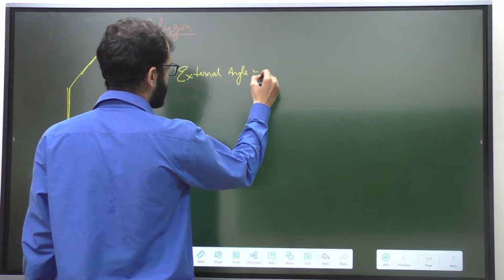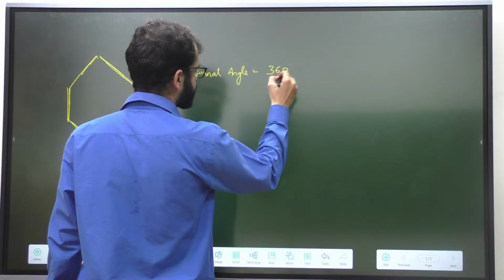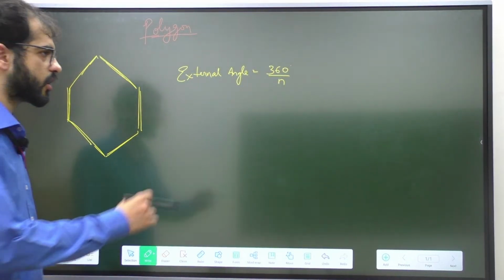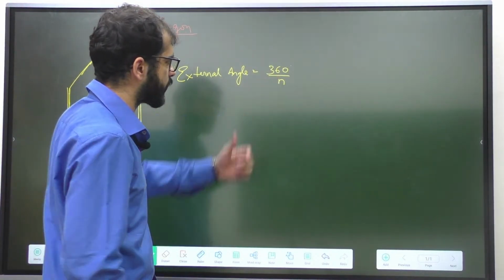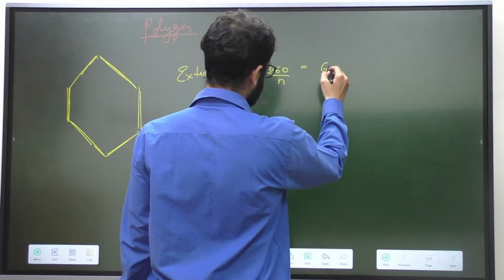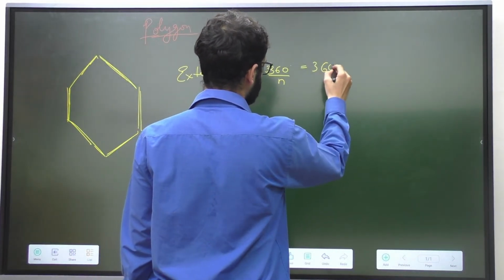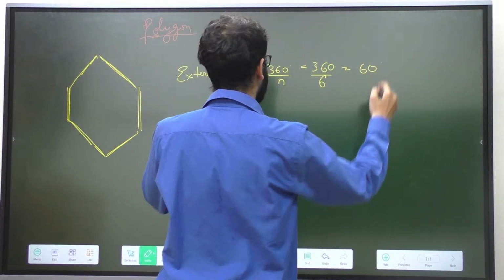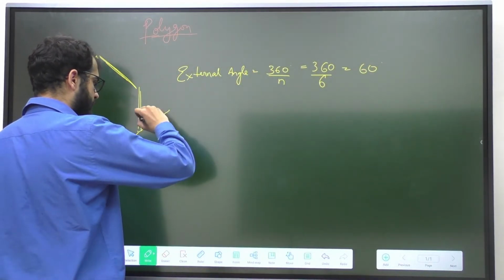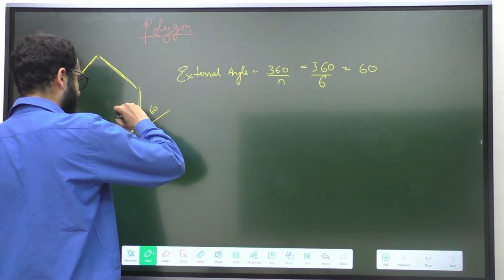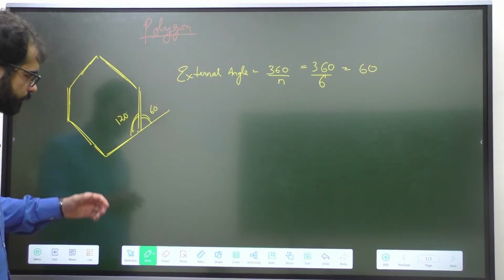External angle can be calculated by writing 360 degrees upon n. If I divide 360 degrees by n, that is how I am dividing the external angle into n parts. N is the number of sides or the number of angles. So if I'm talking about a regular hexagon, n becomes 6 and the external angle becomes 60 degrees. So this angle is going to be 60 degrees. What will be the internal angle? It's going to be 120 degrees.